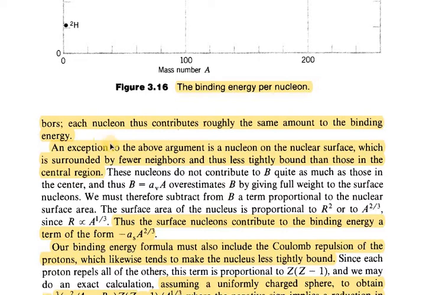An exception to the above argument is a nucleon on the nuclear surface, which is surrounded by fewer neighbors and thus less tightly bound than those in the central region. And we also assume that only a few nucleons are on the surface and they are loosely bound to the nuclear core.